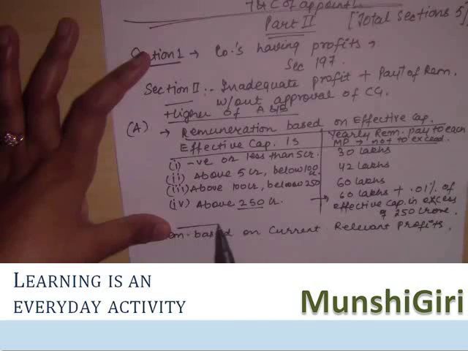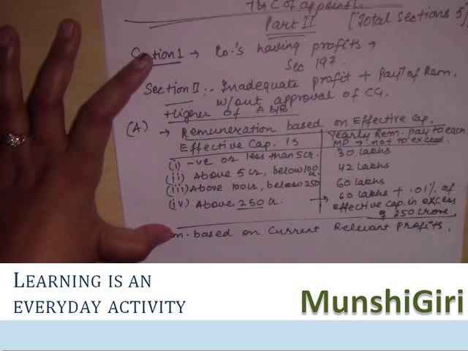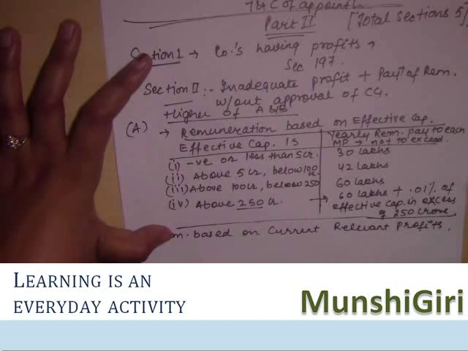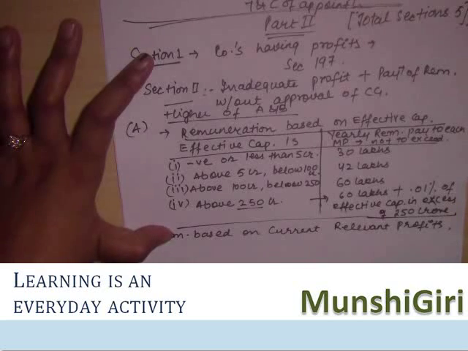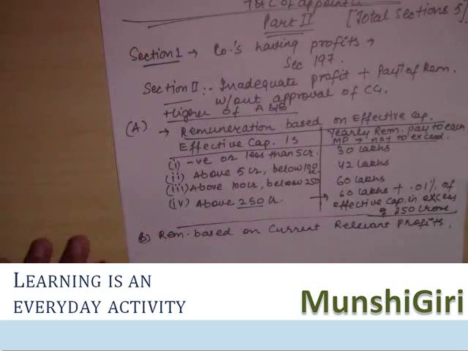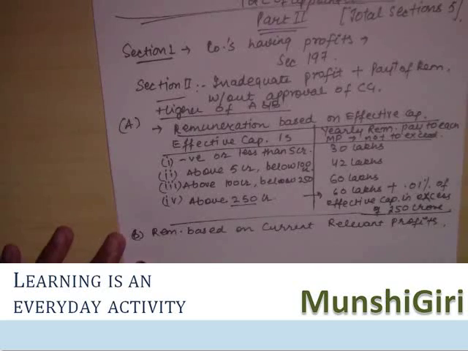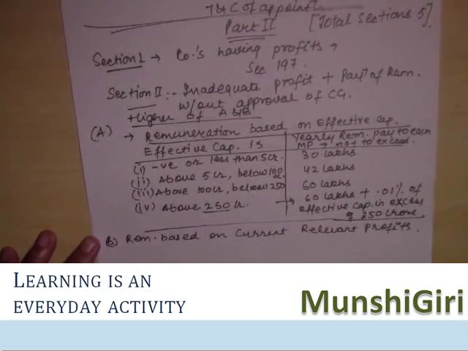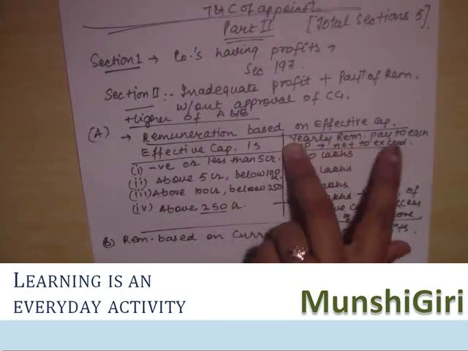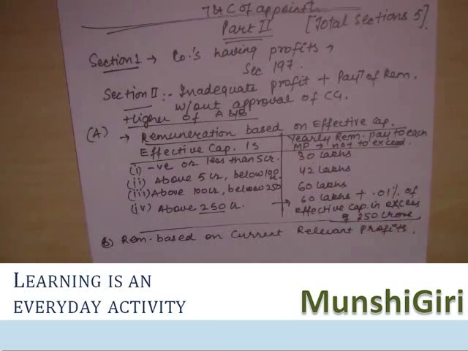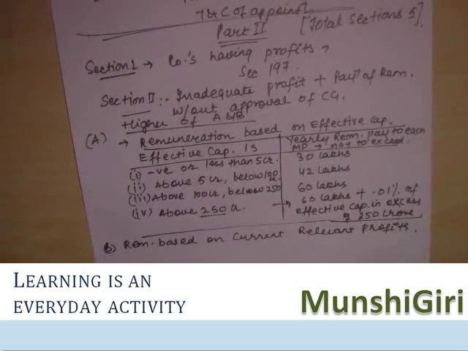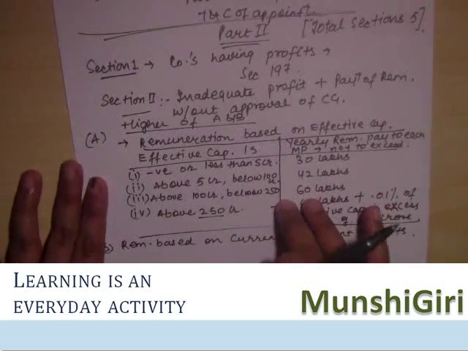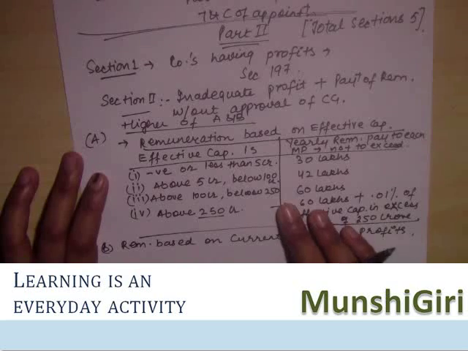So this was A. Now it says that if the resolution passed by shareholders is special resolution, then the above limits shall be doubled. And there can be a case where the managerial personnel has been employed for a period less than 1 year. So it says yearly remuneration payable to each managerial personnel. In that case, these limits we have talked about will be prorated.